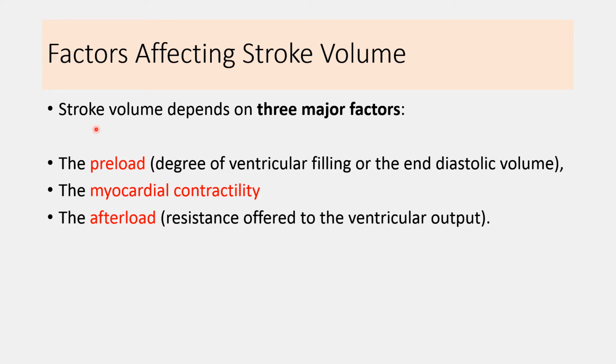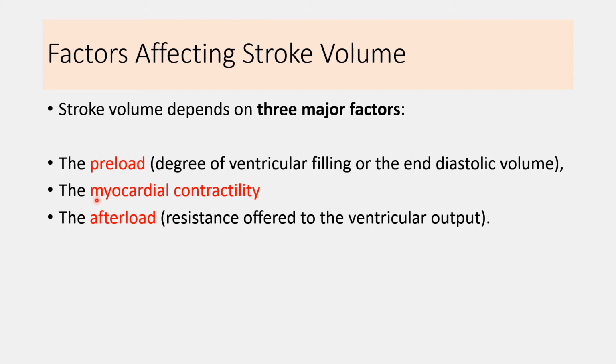The stroke volume depends on three major factors, and they are preload, myocardial contractility, and afterload. Preload is the load which is acting on the cardiac muscle before the contraction of the myocyte occurs. In simple terms, it is the end diastolic volume or the venous return.